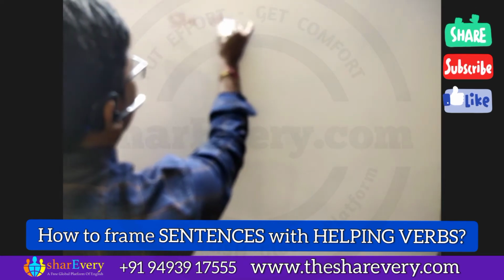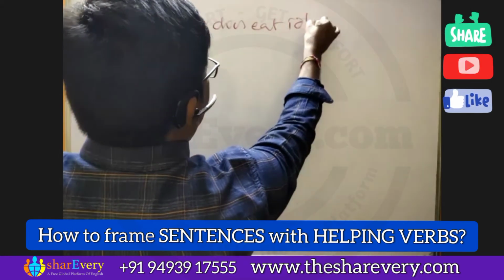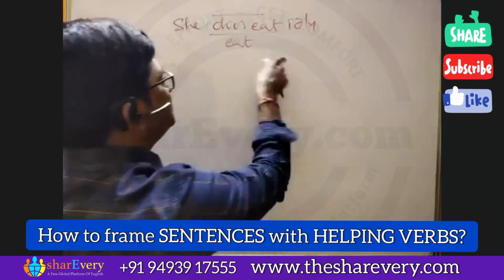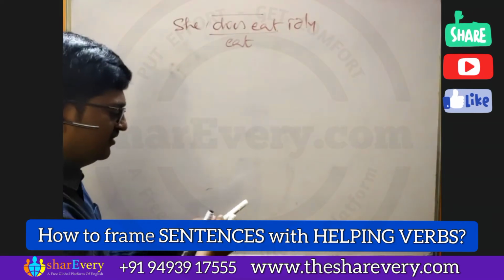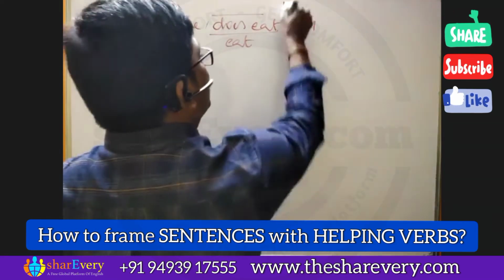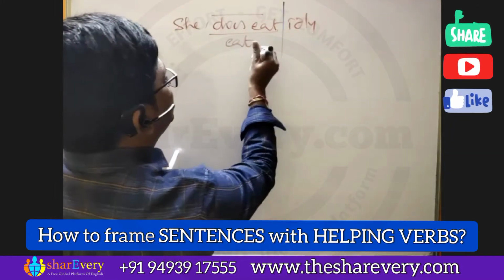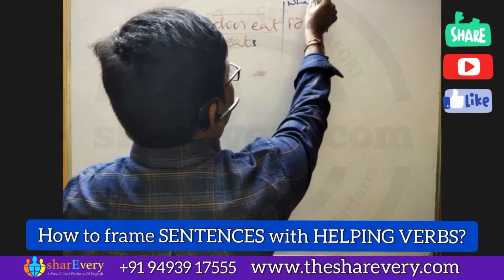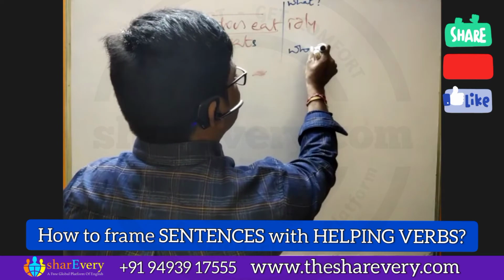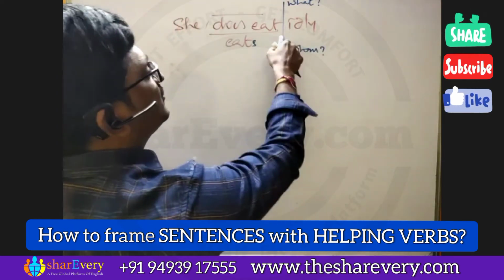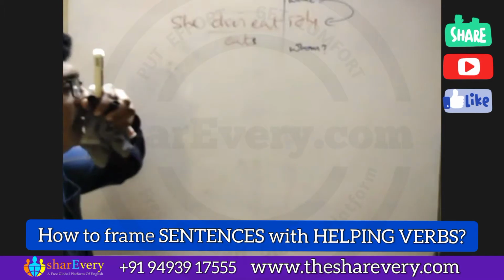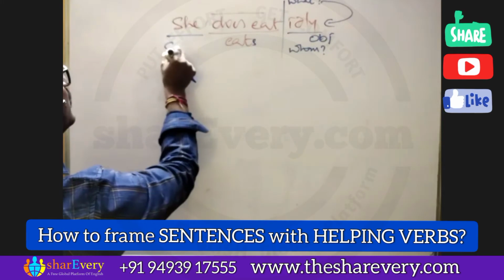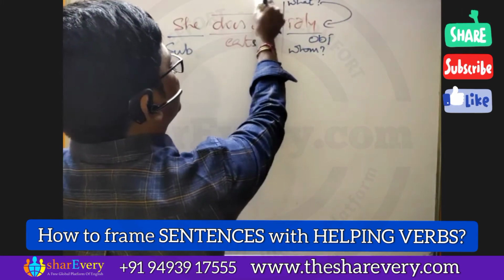She does eat idli. We can call it as she eats. Now, if you want to make the sentence passive, we need to ask a question, right? To whom? Verb. She eats what? We can ask two types of questions to find out an object in the sentence. She eats what? Whenever we ask a question, we get an answer. This is the object of the sentence. Already we have the subject here, and also we have the verb here.